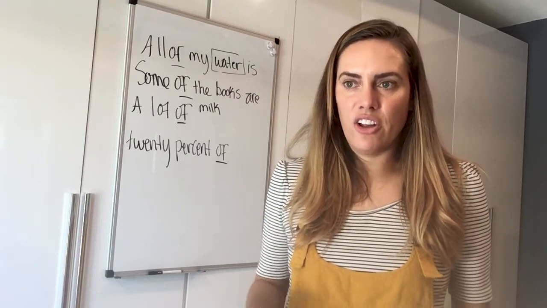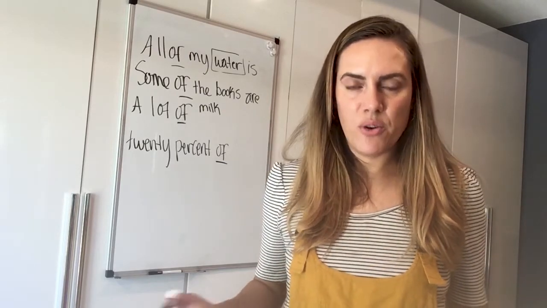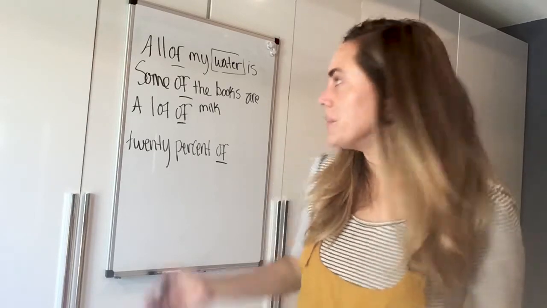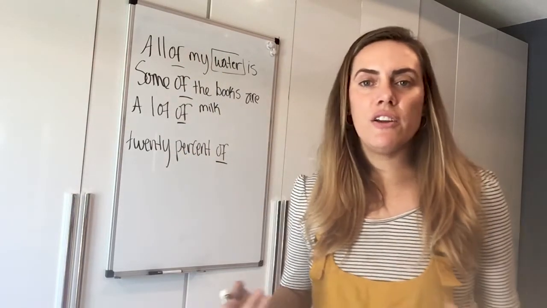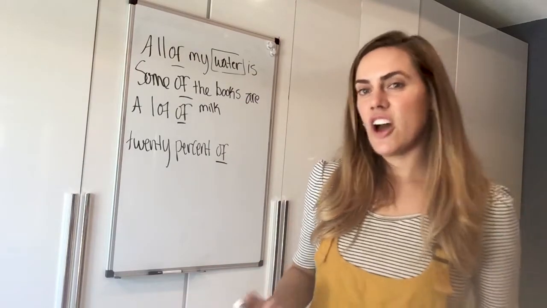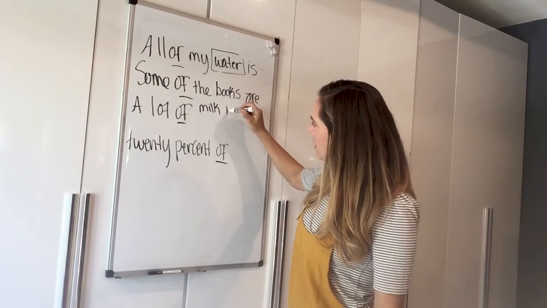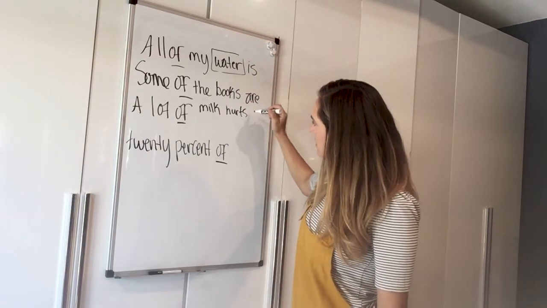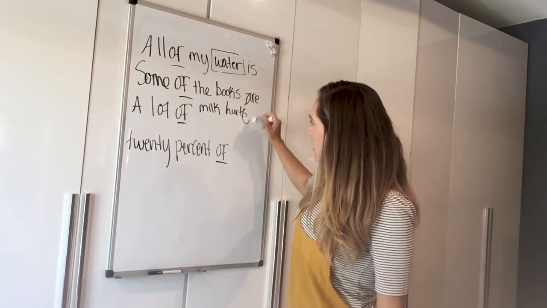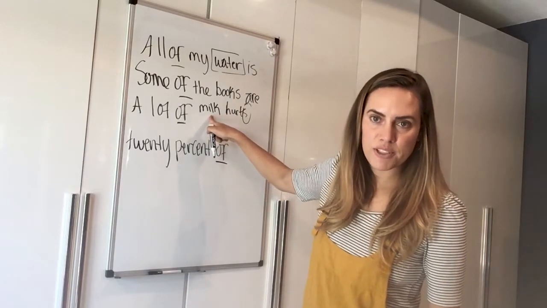I can't say a lot of tree or a lot of person, right? It has to be a non-count noun if I'm going to use these. So a lot of air, a lot of love, right? These non-count nouns. So a lot of milk hurts your body, maybe, okay? I put the S, third person singular, because milk is singular, third person singular.